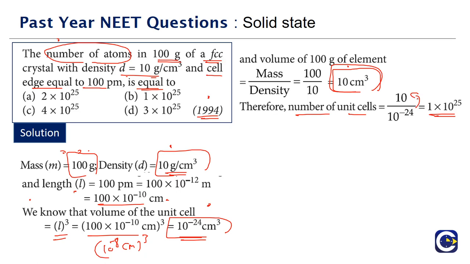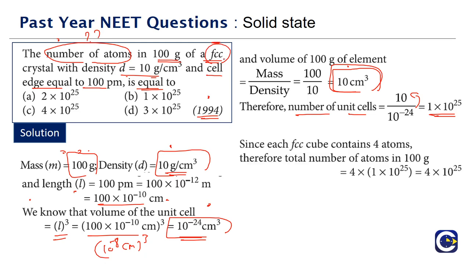Now we got the number of unit cells, but what do we need to find in this question? We need to find the number of atoms. They are saying this is FCC. If you look at FCC, each unit cell will contain 4 atoms. So the number of unit cells with us is 10 power 25. The total number of atoms present in 100 grams of the substance is 4 times the number of unit cells, which is 4 into 10 power 25. So the correct answer for this is option C.